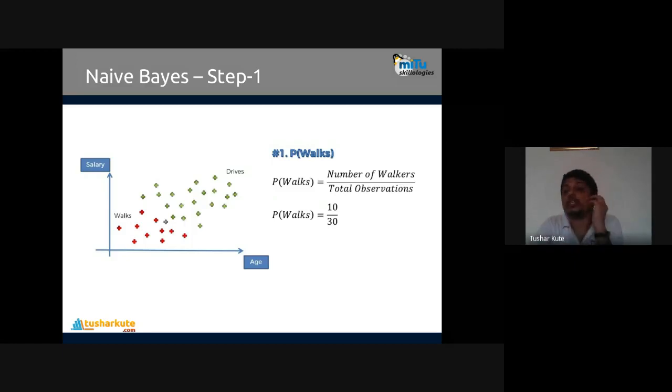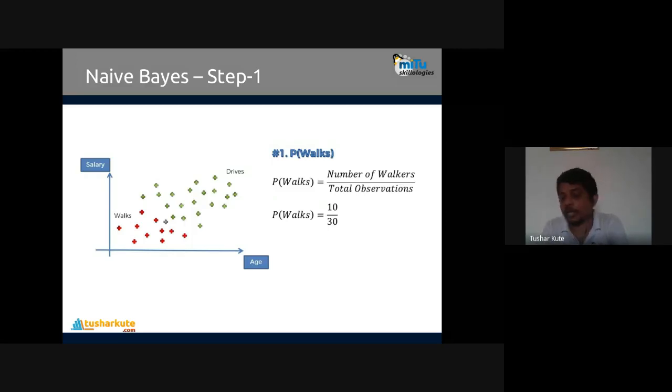And out of all, how many are walkers? Meaning what's the probability of that class? It is 10. The probability of that class is 10 out of 30. So 0.3 will be the probability of walker. This will be the prior probability of the respective class. 10 out of 30 is the prior probability.